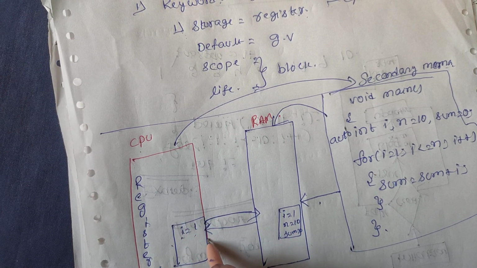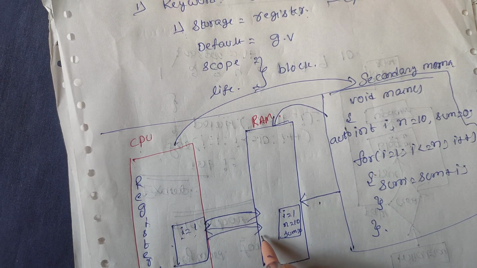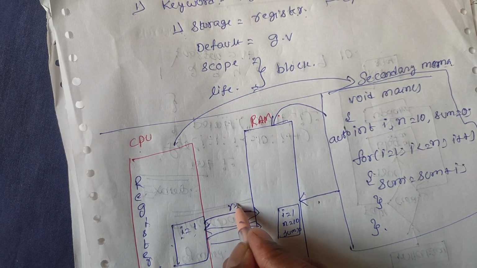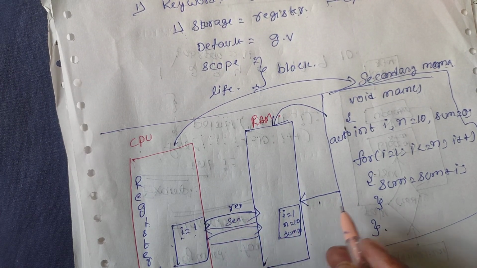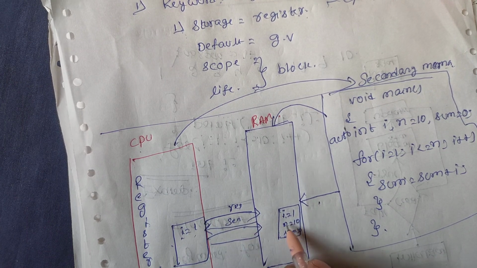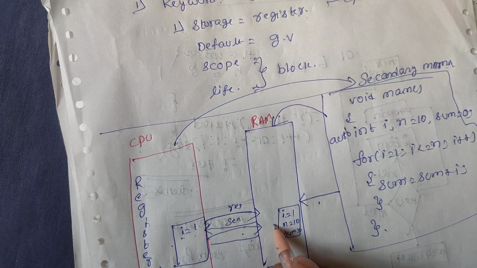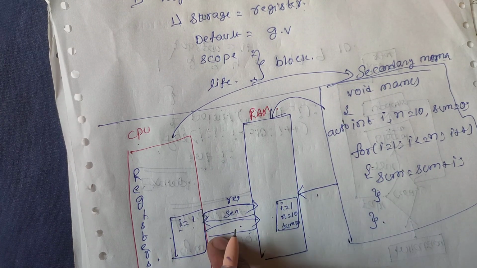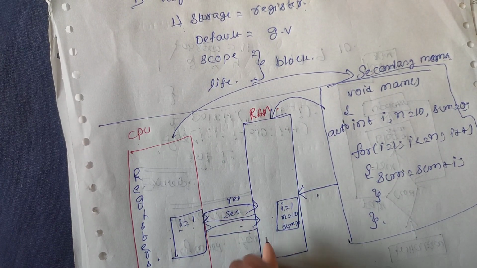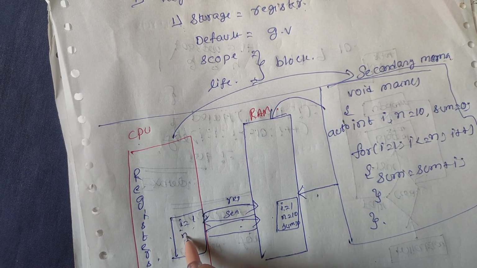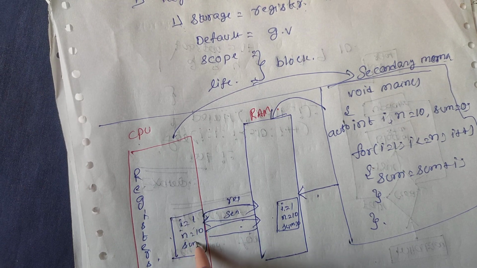Then once again it asks for the n value. So we are requesting and sending, requesting, sending, requesting. There are 3 variables, so we access 3 times: i is equal to 1, n is equal to 10, sum is equal to 0.